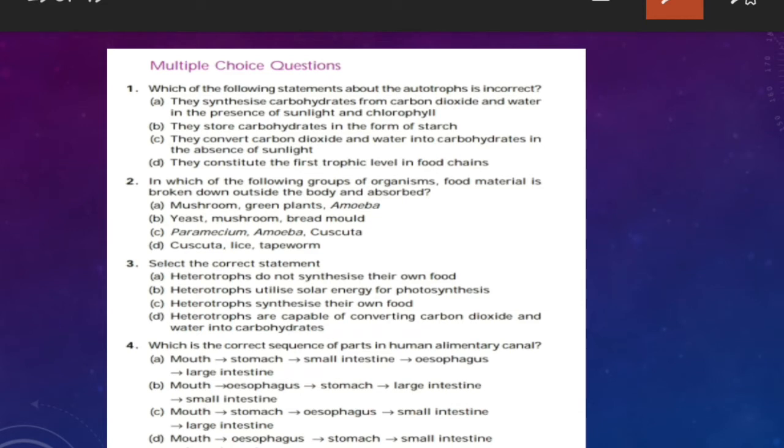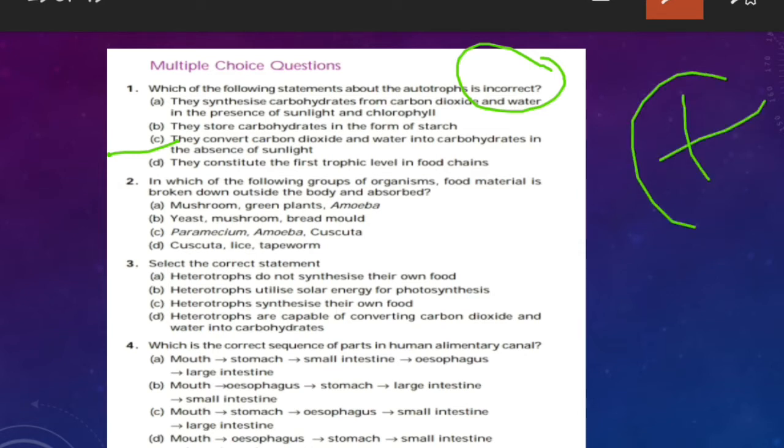The first question states: which of the following statements about autotroph is incorrect? We have to find out the incorrect statement. Among all the options, the incorrect statement is option C, that they convert carbon dioxide and water into carbohydrates in absence of sunlight, which is absolutely wrong, because autotrophs always prepare food in presence of sunlight. That sunlight should be present.